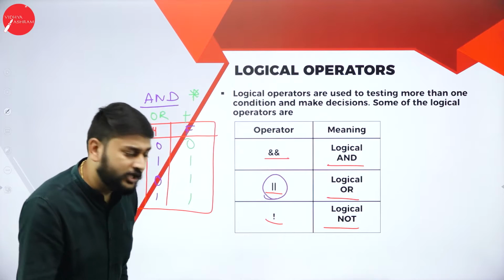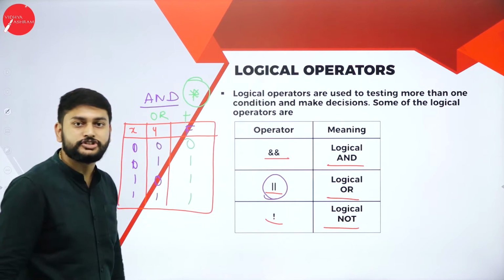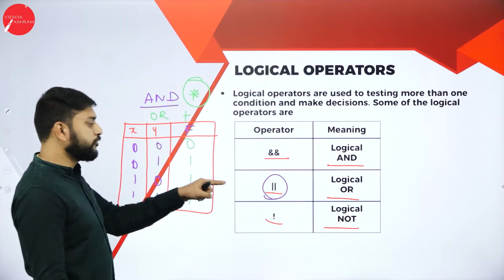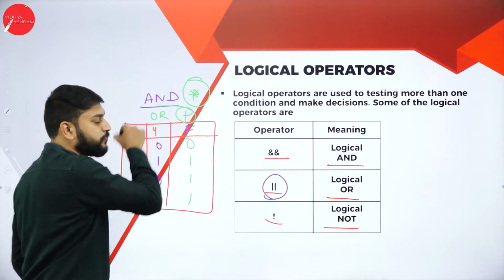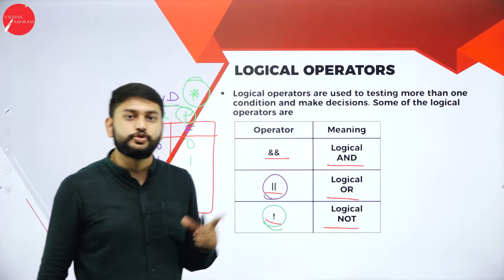You should be able to tell me if you are using logical AND, what operation. You should be able to tell me that is multiplication. You should be able to tell me if I'm using OR, what type of operation? It is plus. When it comes to NOT, what is that you are using?